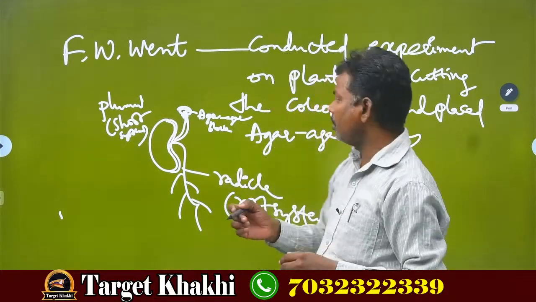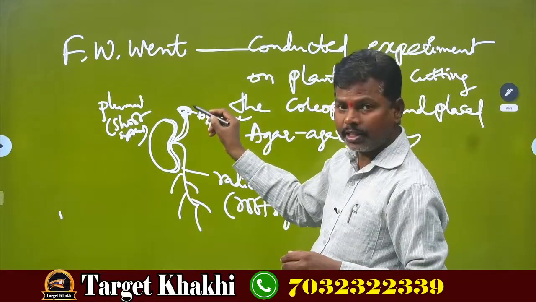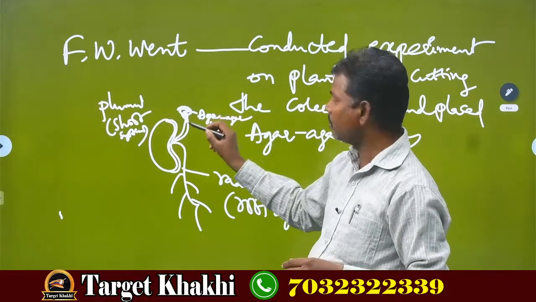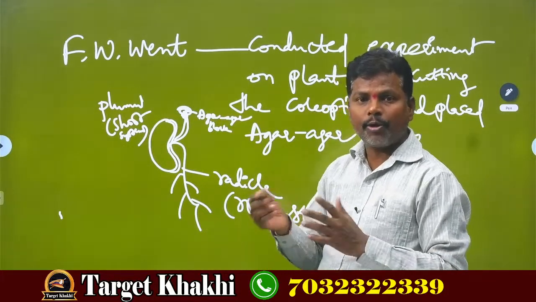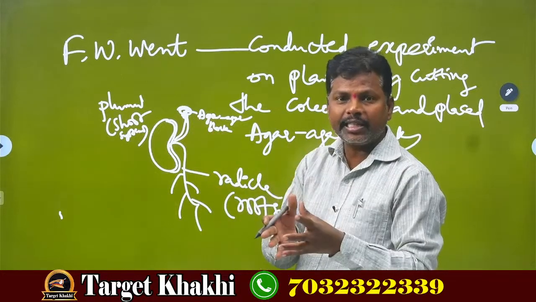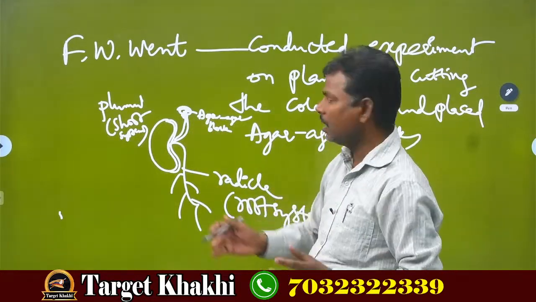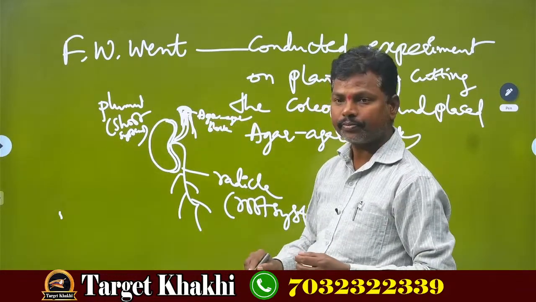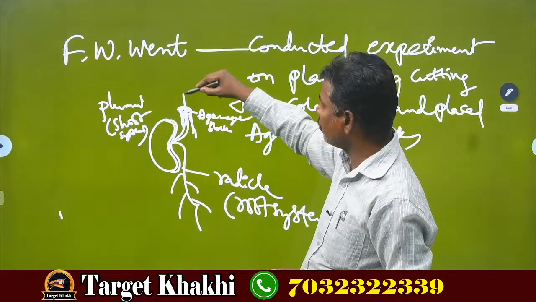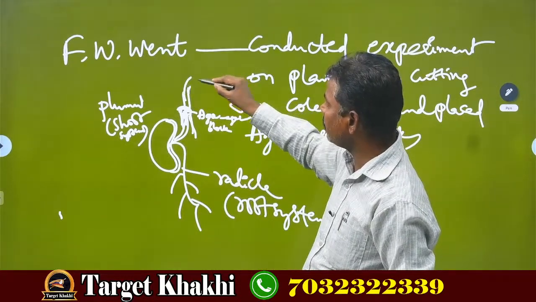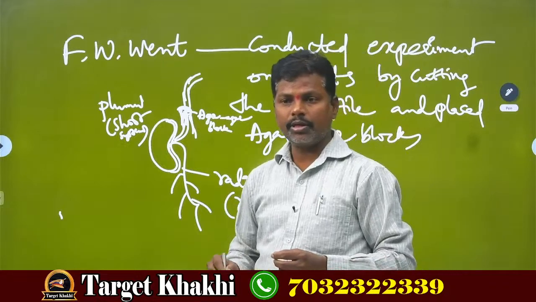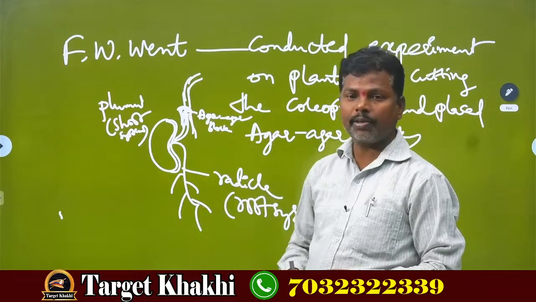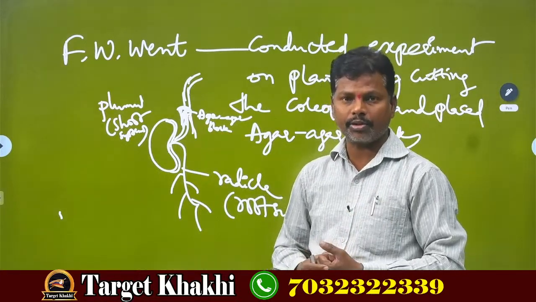It supports the plant on which it is kept by secreting a chemical substance on it. And the plant showed bending towards one side. So he also did the phototropism experiment by placing an agar-agar block. It is a chemical substance which contains growth hormone.